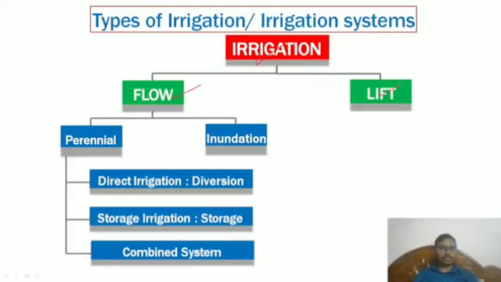In particular, flow irrigation is perennial flow and inundation flow. Perennial flow is again divided into direct irrigation, storage irrigation, and combined system. Direct irrigation means diversion, and storage irrigation means storage. So now you people have understood the basic thing: irrigation means flow and lift. In flow, perennial and inundation; that means direct, storage, combined.